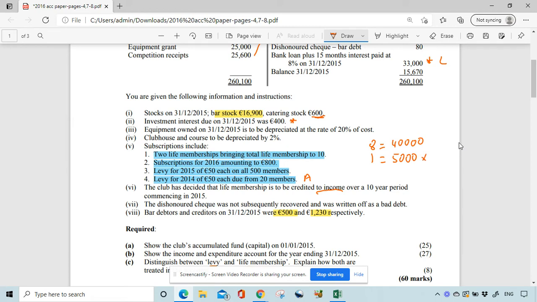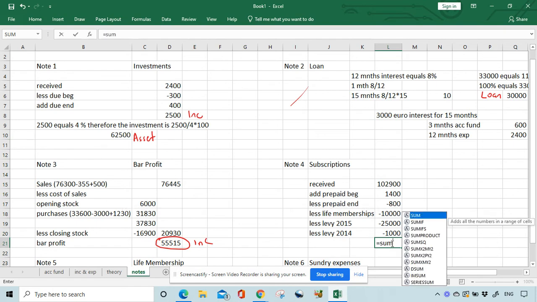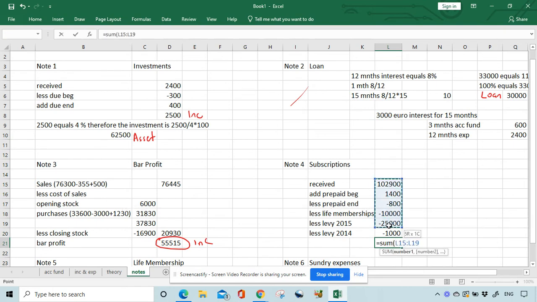So there are 2 life memberships here in the subscriptions note. So take away 10,000. Okay, so let's do the sum of this. We get a note of 67,500 income.